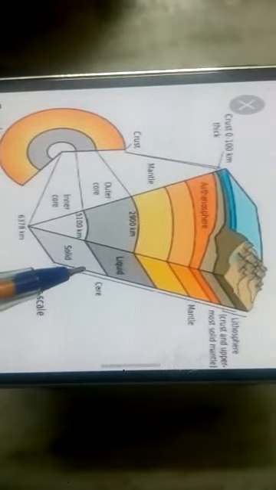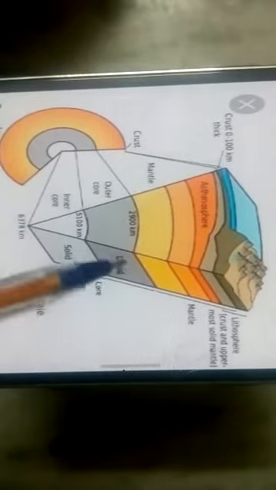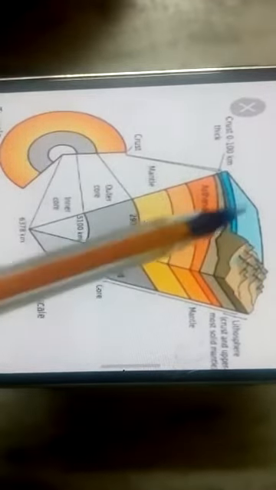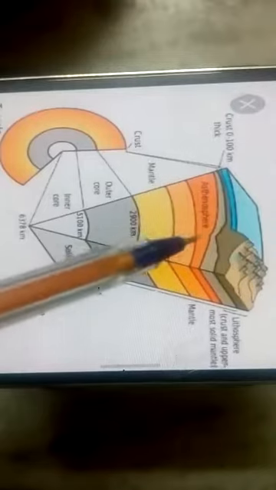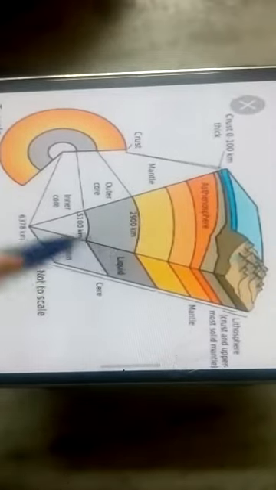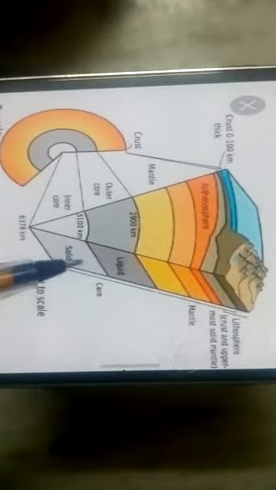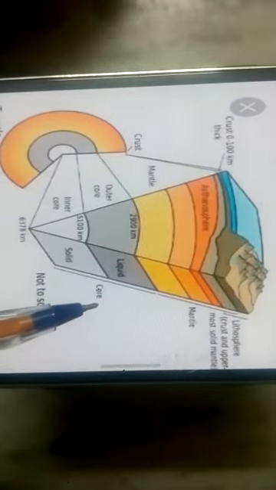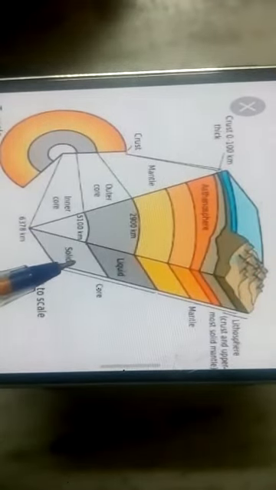But there exist some discontinuities. As I explained, the core is divided into two parts, the mantle is divided into two parts, and the crust is also divided into two parts. So there is something that differs between these two parts of the same layer. Let's discuss the different discontinuities that exist in different layers.